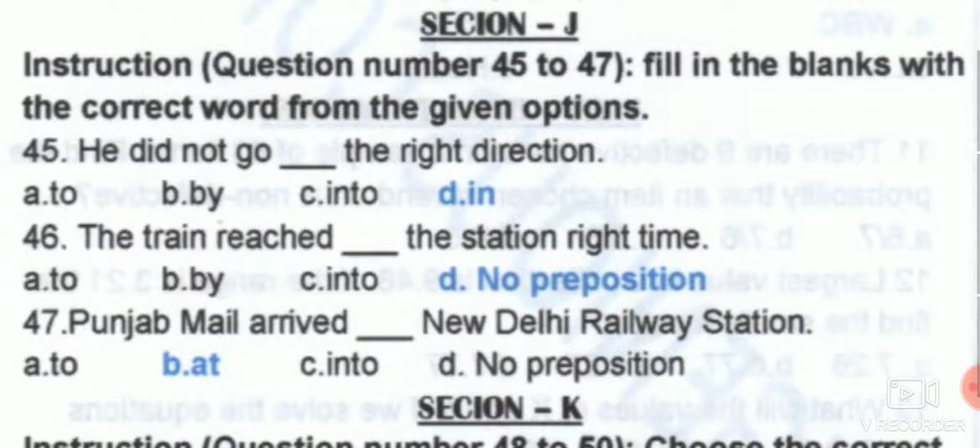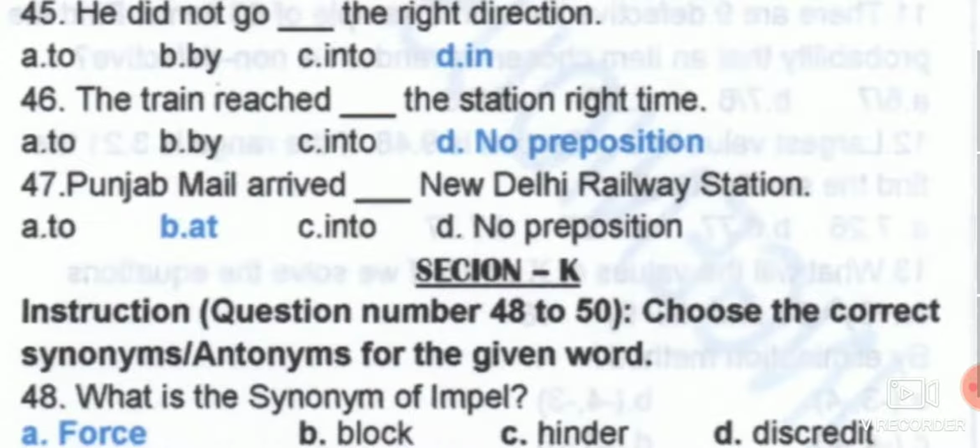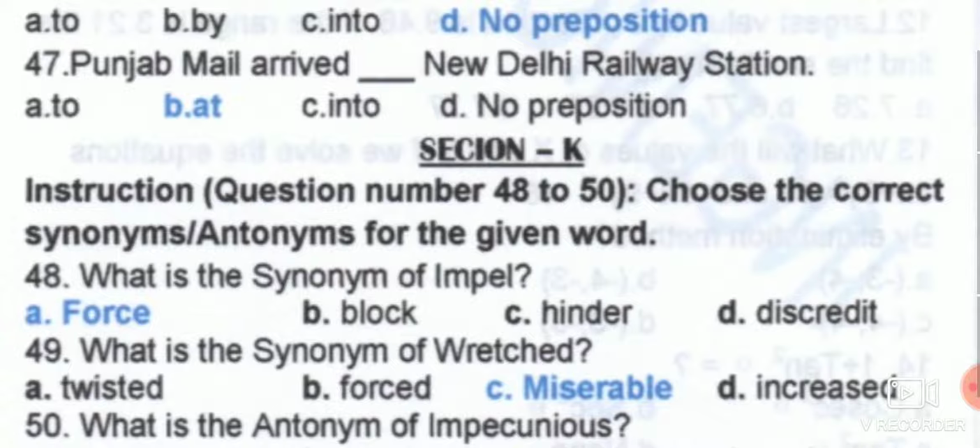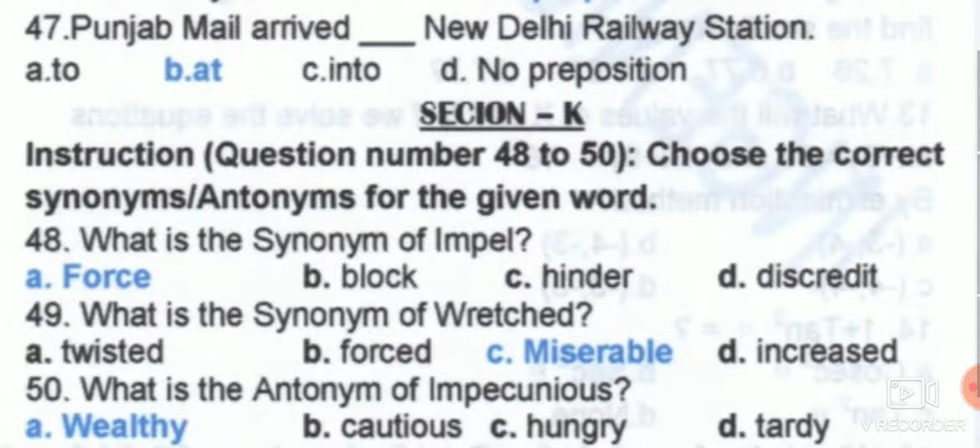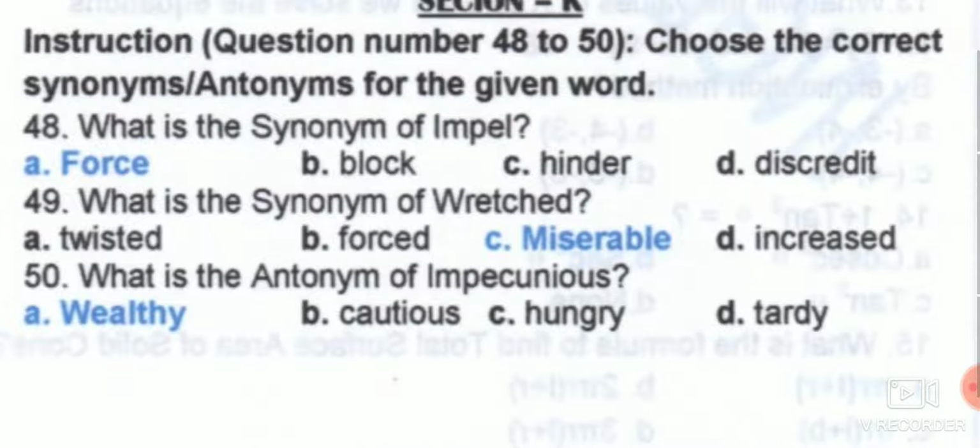The train reached the station right time. Here, whatever the train has reached, the station, there is no 'reached by the station' or 'into the station'. The train reached the station right time. Punjab Mail arrived at New Delhi railway station. It is already there, it is at the railway station itself. So this is a way of making sentences.